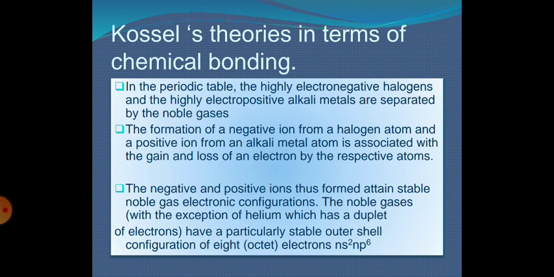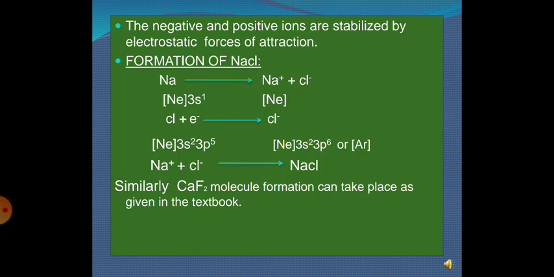The noble gases, with the exception of helium which has the duplet, have a particularly stable outer shell configuration of 8 electrons, that is, the octet, ns2np6. Now students, the negative and positive ions are stabilized by the electrostatic force of attraction. The formation of NaCl is the simplest example for understanding the bonding present between Na and Cl.